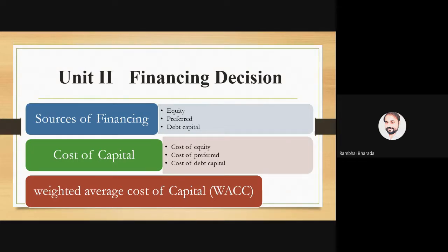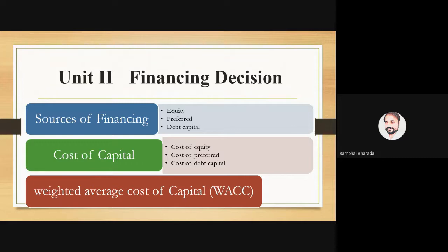First part, which is a theoretical point, purely theoretical point, in which we try to understand from where we can get the money, sources of finance. And the second part is cost of capital. While acquiring the finance, while acquiring the money, which types of costs are they? At which cost the equity is available for us? At which cost the preference is available with us? At which cost debt is available with us?